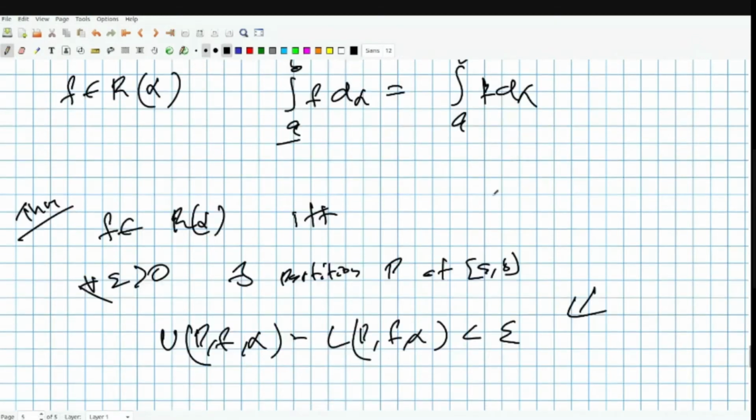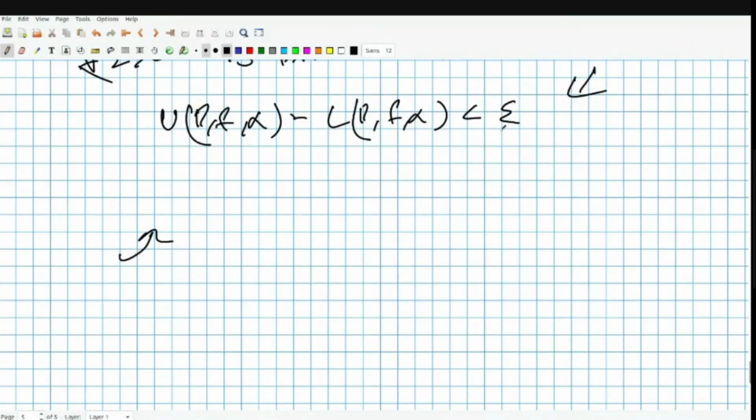So if you have a partition which gives you this inequality with epsilon, any refinement will give you that. And of course, this epsilon bound will also work for the difference between UPF and the integral also. Of course, that's understandable because the integral will always be in between UPF and LPF for every partition, right?